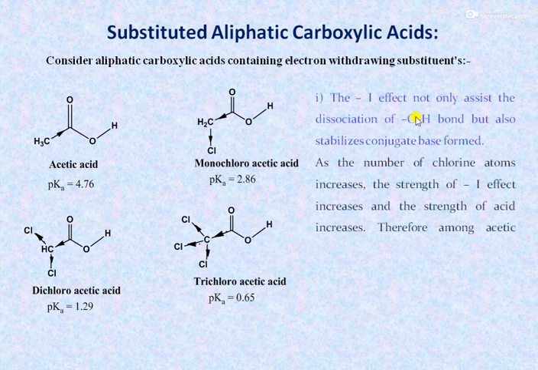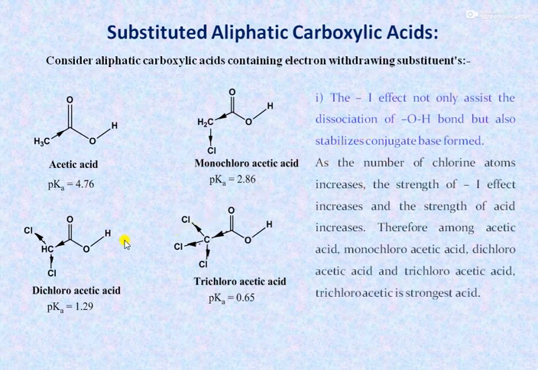Means the -I effect not only assists the dissociation of the OH bond but also stabilizes the conjugate base. And as the number of chlorine atoms increases, the strength of the -I effect increases and the strength of the acid increases. Therefore, among these four acids, trichloroacetic acid is the strongest acid.